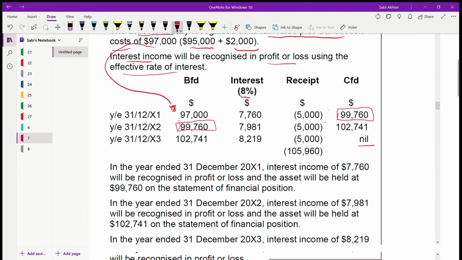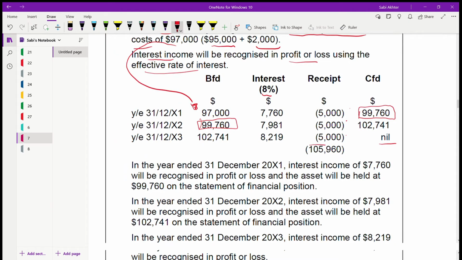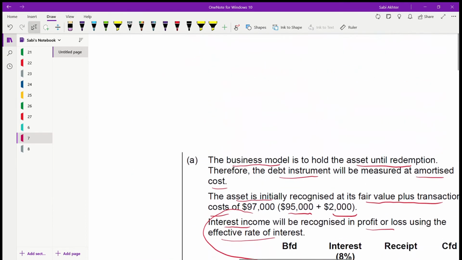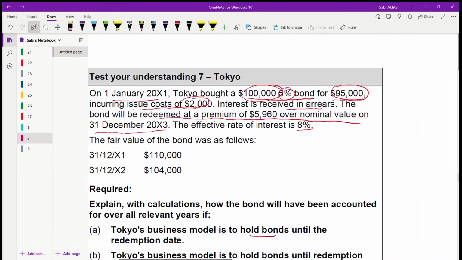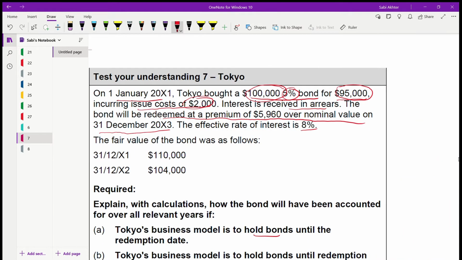And remember, when you are going to the final year, there's a principal amount. Principal plus interest in this year. What is the amount? The principal amount is 100,000, and it was redeemed at a premium. What is the premium? 5,960.